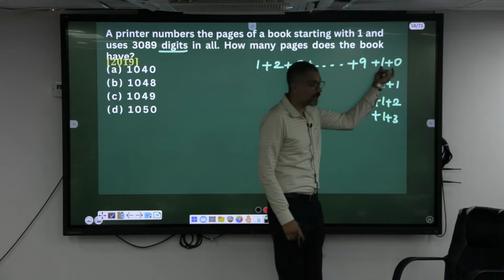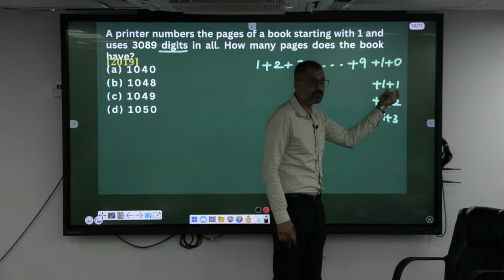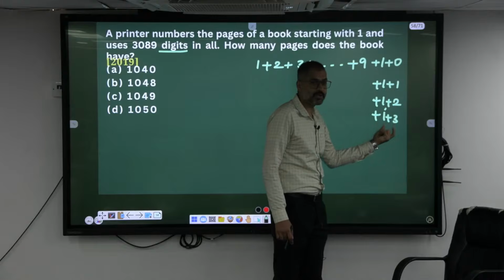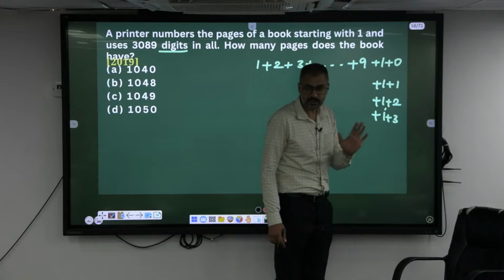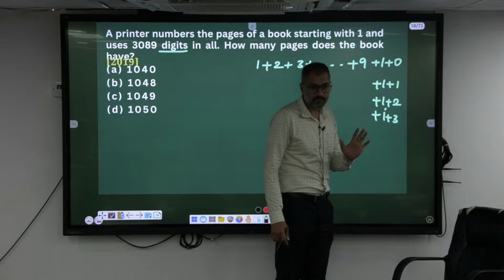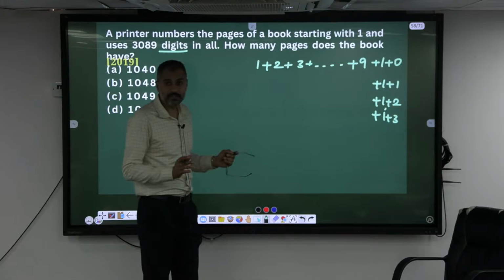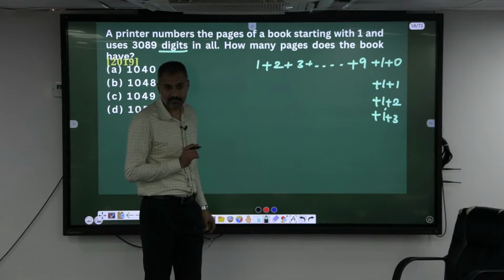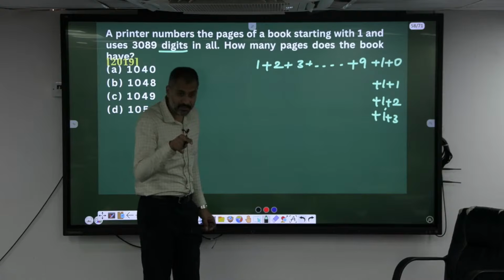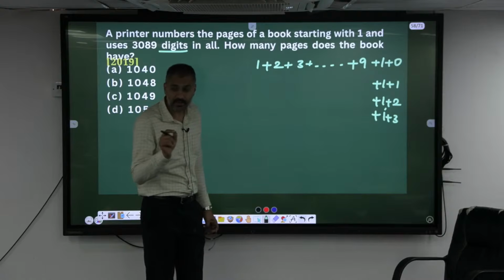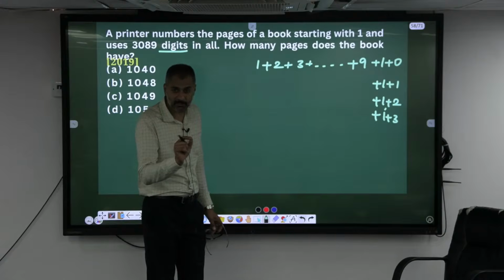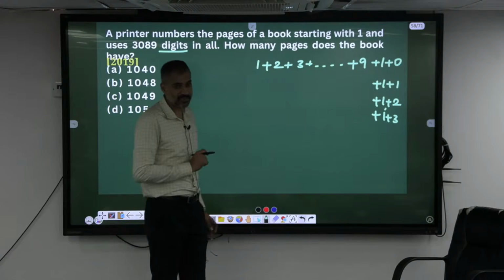In 10, 1 plus 0, then 11 is 1 plus 1, then 1 plus 2, 1 plus 3. So this is not a sum of natural numbers, understood? What is the sum of all the digits in the first 100 natural numbers? I am not asking for the sum of the first 100 natural numbers, but the sum of the digits of those numbers.